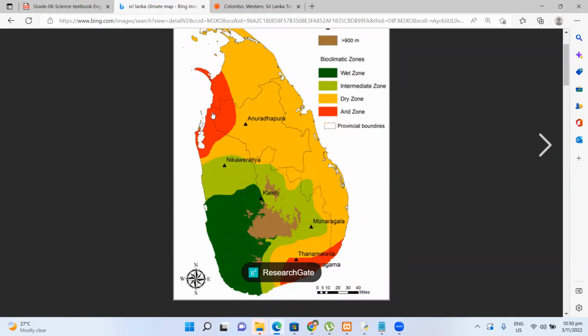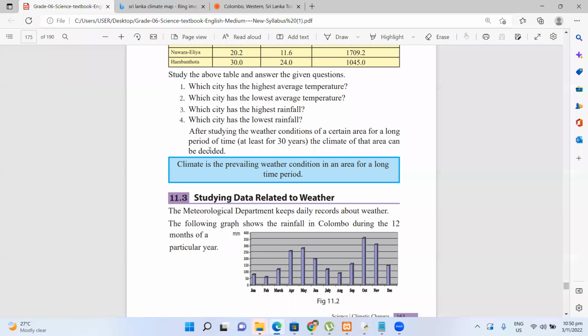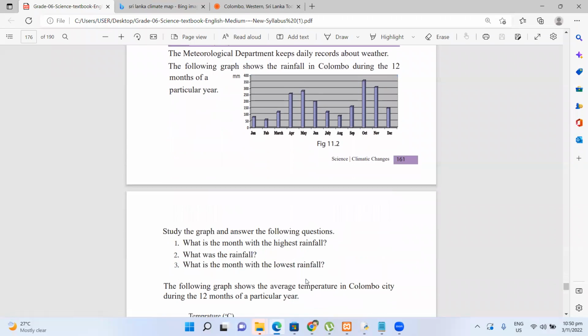So how are these zones divided? By analyzing climate for a long period of time.